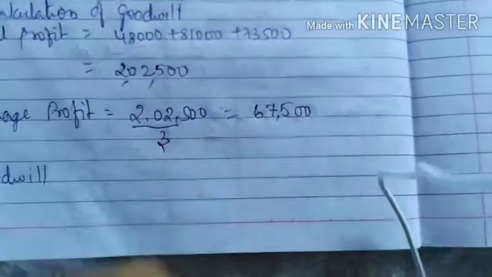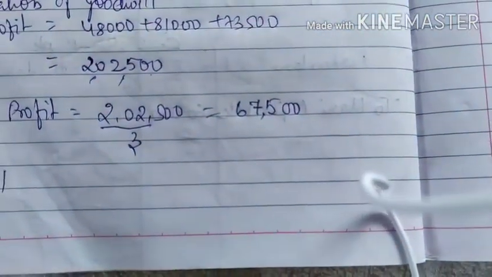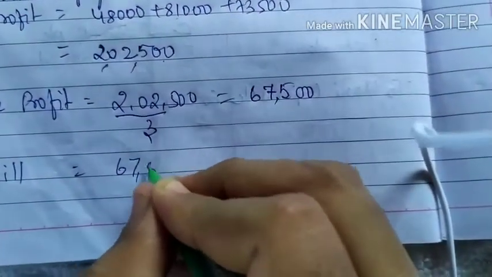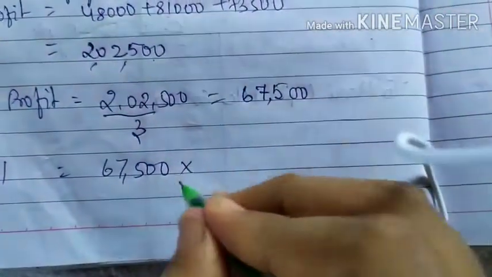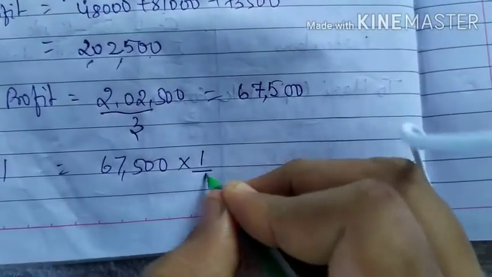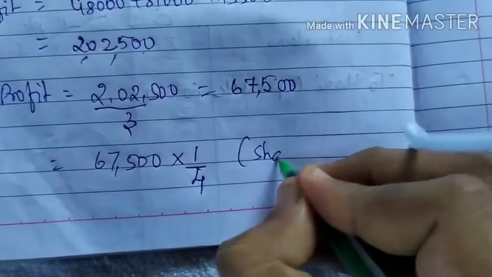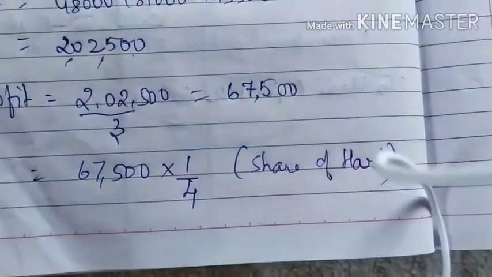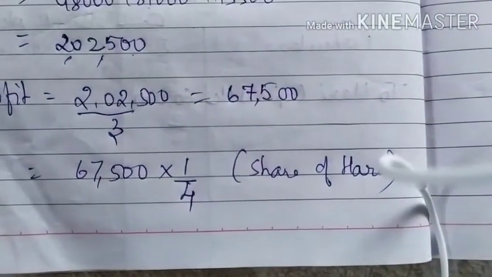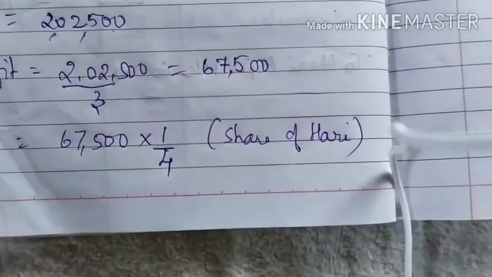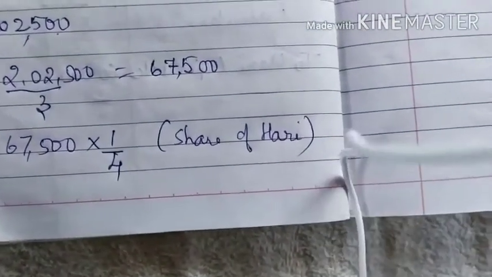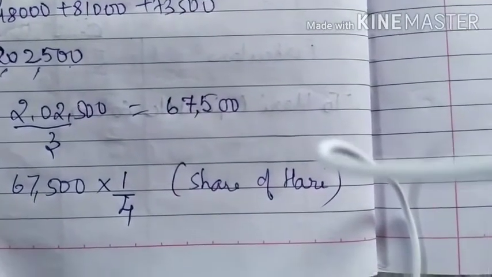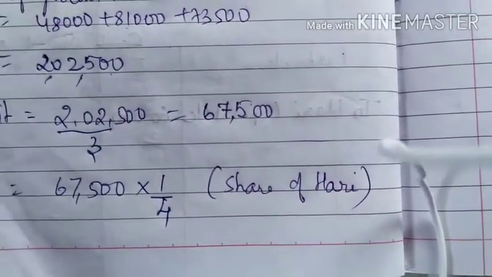Now they have not given something like 2 years' purchase or 3 years' purchase of profit. So the goodwill amount we calculated is the goodwill for the whole firm. From this, you will take the share of the new partner, Hari, that is 1/4. Now from where did you get 1/4? In adjustment number 1, it is given. So 67,500 into 1/4 share of Hari.